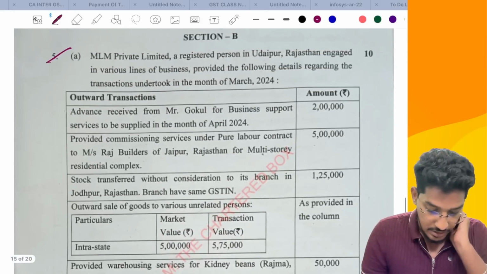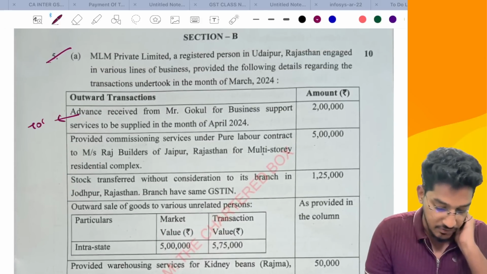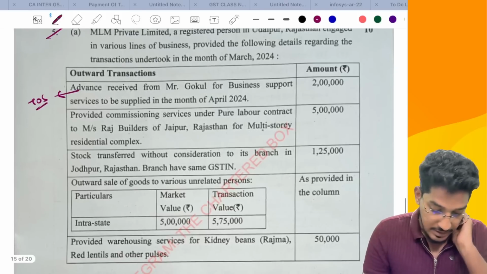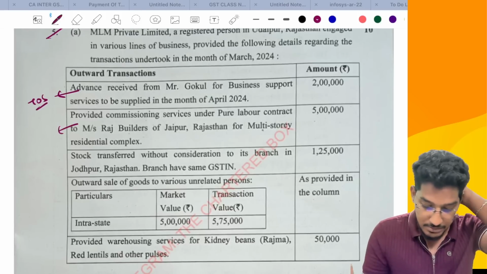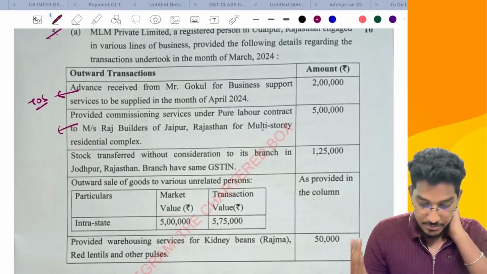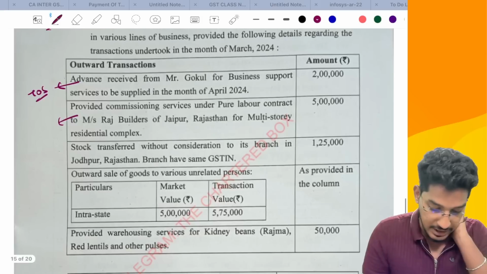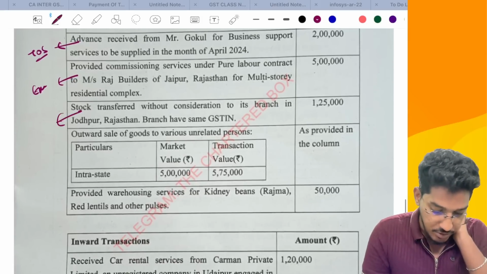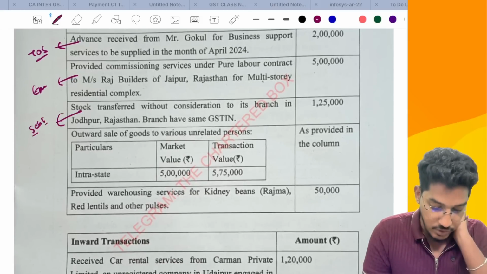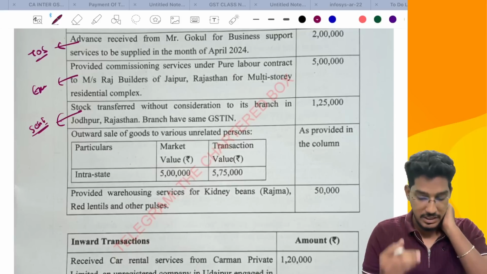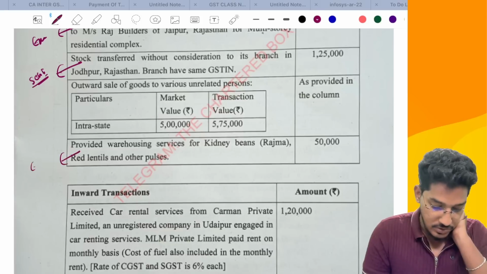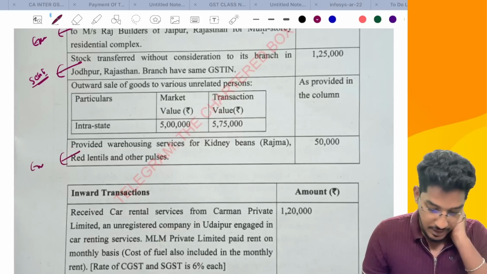And in this, they have linked one question regarding time of supply. First point is regarding time of supply, regarding advance and all. Then the second one is related to exemption, but that is not exempted. It is a pure labor contract, something related with exemptions; they have given one question. Then Schedule 1, those activities which will be considered as supply even without consideration, they have tested one point on that. And from exemptions also they have covered one question.